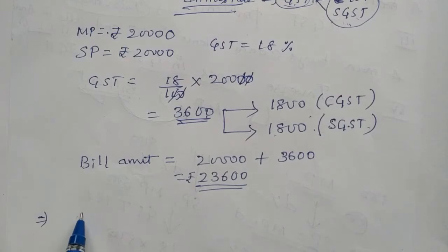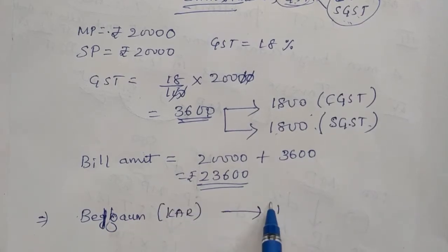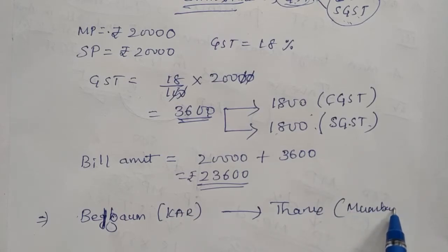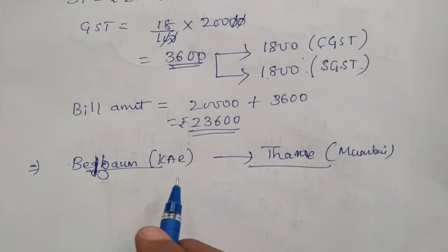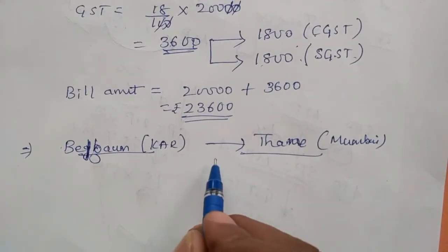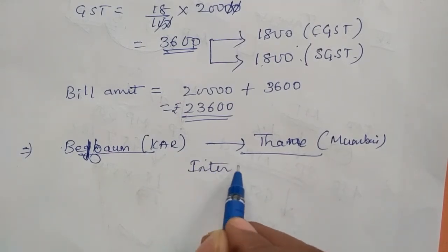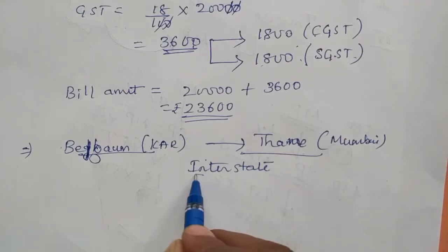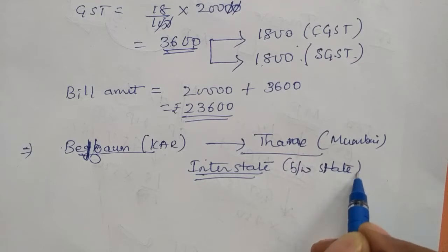The next one is that the good is sold from Belgaum, that is Karnataka, to Thane in Mumbai. Right. So from Belgaum to Thane, the same good is selling. So from Belgaum to Thane means they are changing the state. Look at that, it comes under interstate. Interstate means between states.